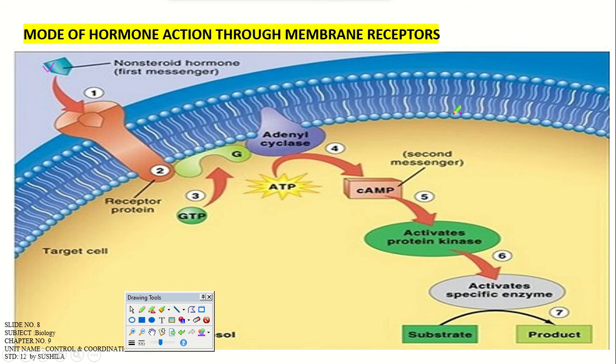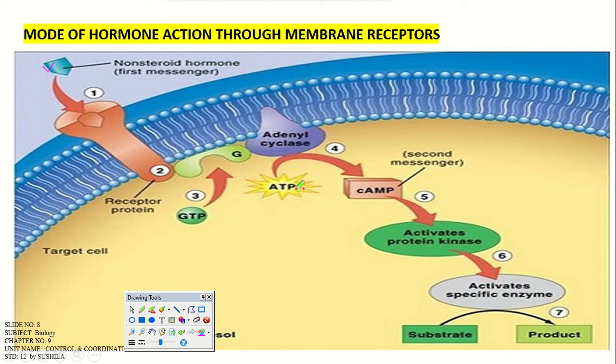And due to the property of this plasma membrane, that is hydrophobic in nature, non-steroid hormone means, you should be able to clarify the term, that it is a peptide hormone, right? Peptide hormone is not of a hydrophobic nature, so it requires a receptor to bind with the plasma membrane in order to activate adenyl cyclase, which performs the production of the secondary messenger, that is cAMP, cyclic